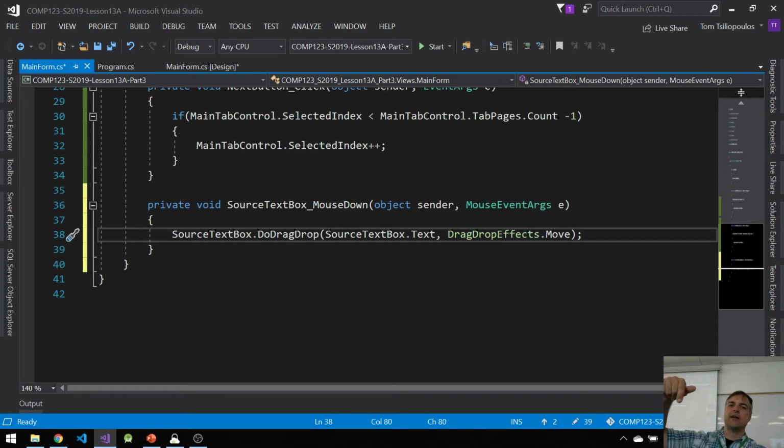Guys, that's it. That's the first part. A mouse down event that basically says, hey, what kind of effect do I want? A move effect. Where do I want to get it from? The source text box. Okay, good.